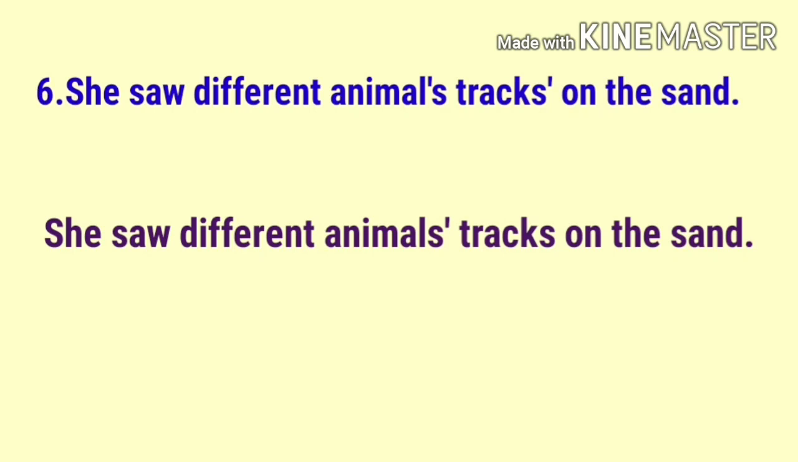We consider here as a singular. But before that the word different is there, so we want to make it in plural form to show the possession for the plural. So she saw different animals' tracks on the sand. So we remove that apostrophe from the word tracks.